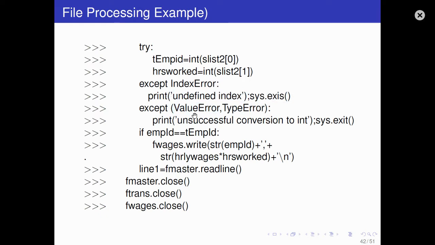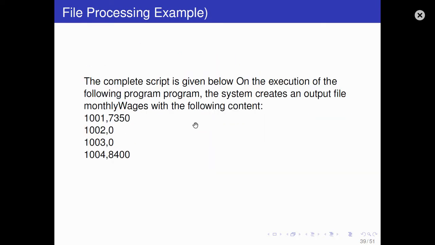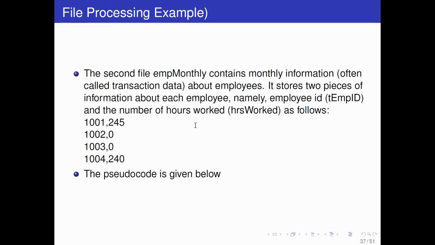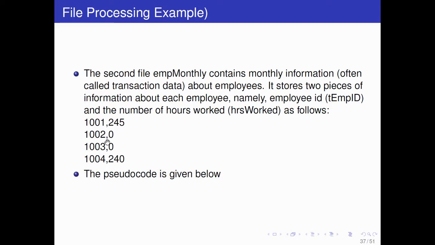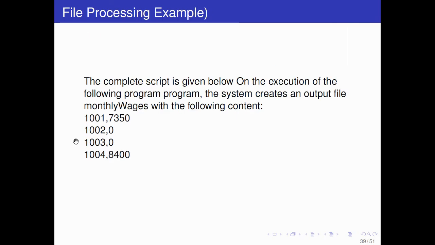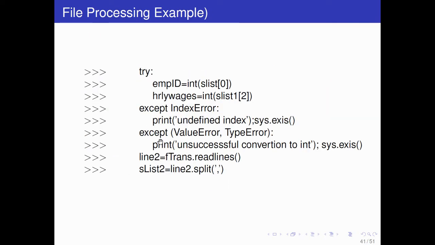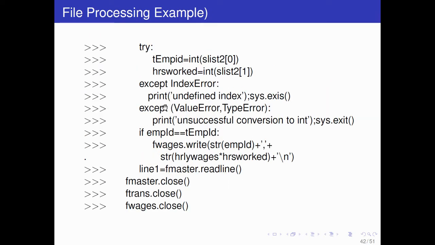If value error or type error occurs, it will print unsuccessful conversion to int. Okay, if both IDs are matched, you will first match the ID, because both files have a common ID. Like Binay has ID 1001, here ID 1001, so you match the ID in both files.